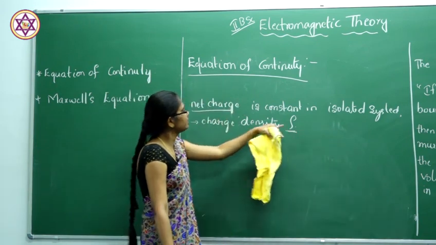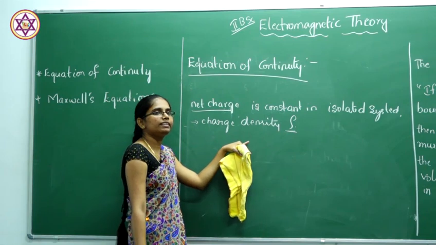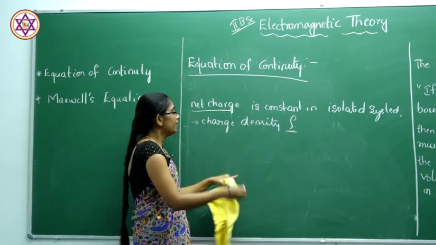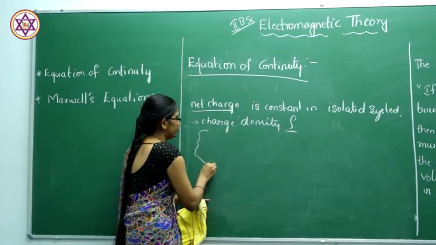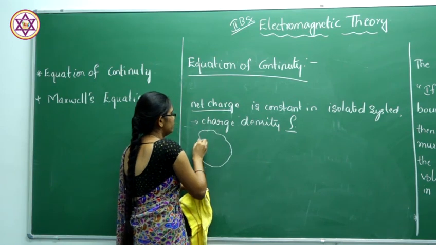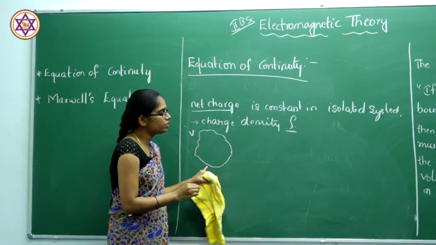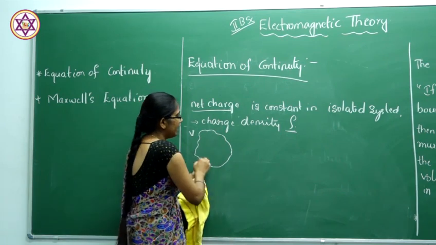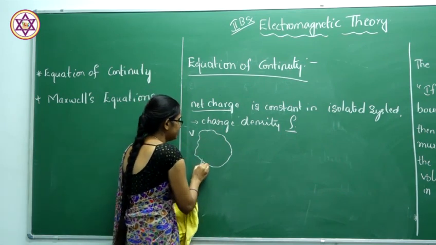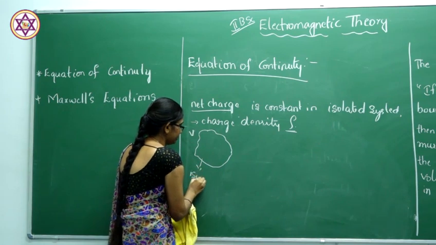What do we mean by the net charge being constant in an isolated system? If you consider some volume, this will be an isolated system.